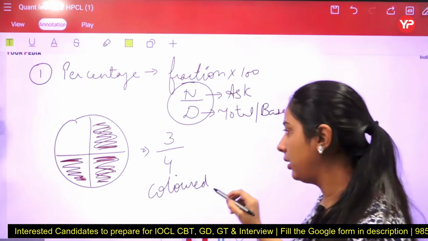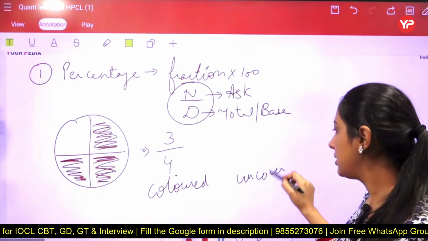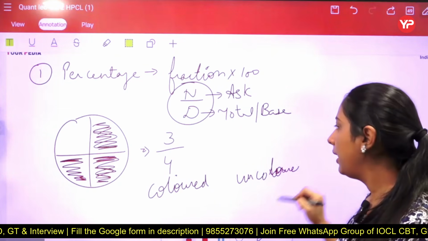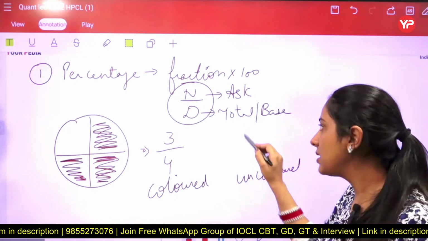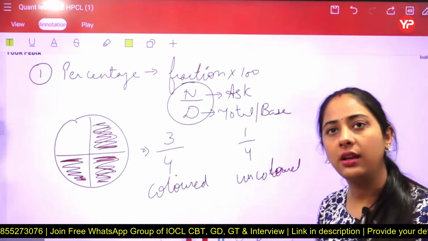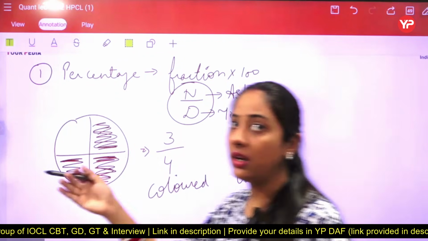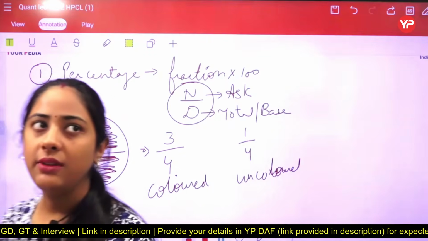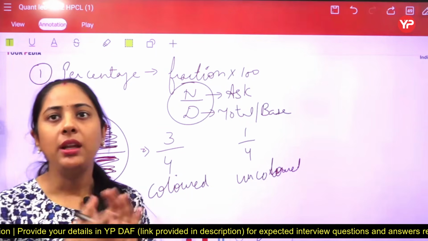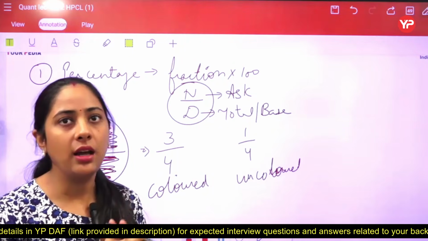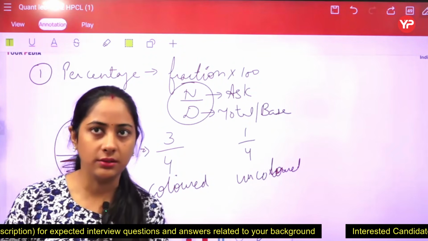And if I talk about how many of these are uncolored, just a second, how many uncolored parts are there, then the answer is very clear. If out of the 4, 3 are colored, then obviously 1 out of the 4 is uncolored. I have told you a simple point that we can use in the other upcoming chapters and topics. Even we can say that if it is given, tell me just how many parts are uncovered here, then you know that 3 are covered, so obviously 1 by 4 is there.